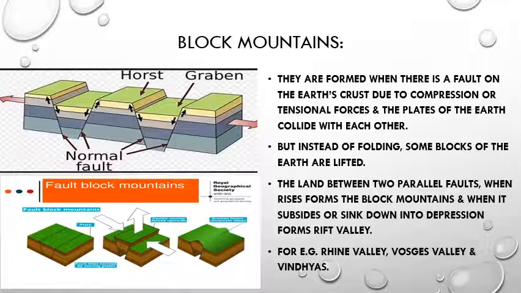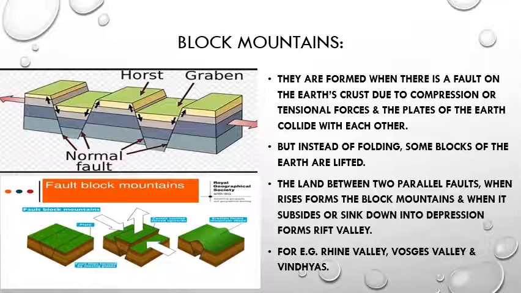Then due to some internal forces, some blocks will be uplifted or some blocks will subside down. These internal forces are our compressional and tensional forces, and always this crust will move along the fault line only.